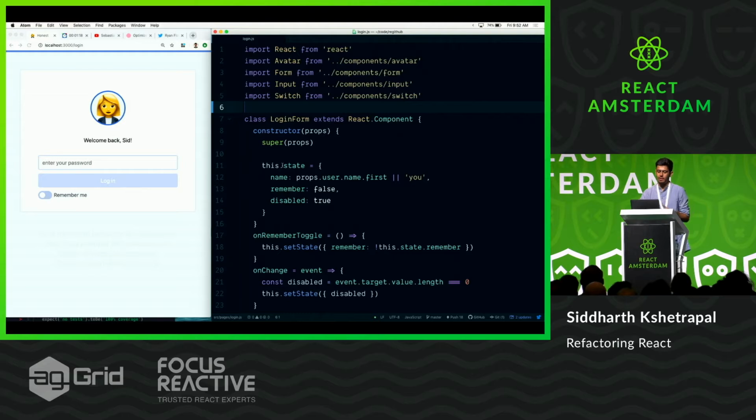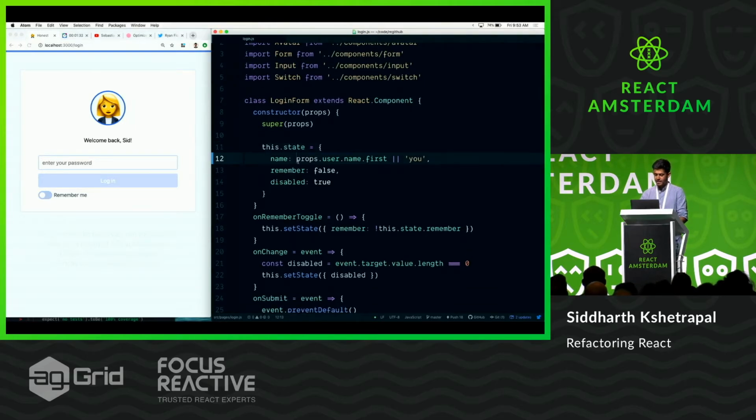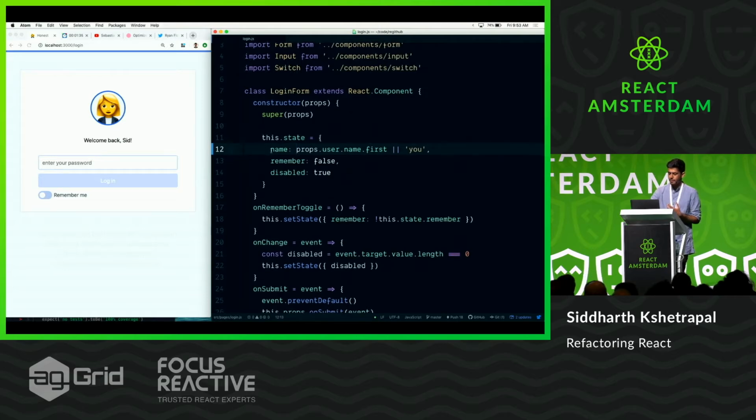All right, nice. So this is a login form. You come here, you enter your password, and then you get in. It seems to know where you're coming from, probably from an email, so it knows my name. And then there's this satisfying remember me toggle. And if you look at the state, you see it's a class component.